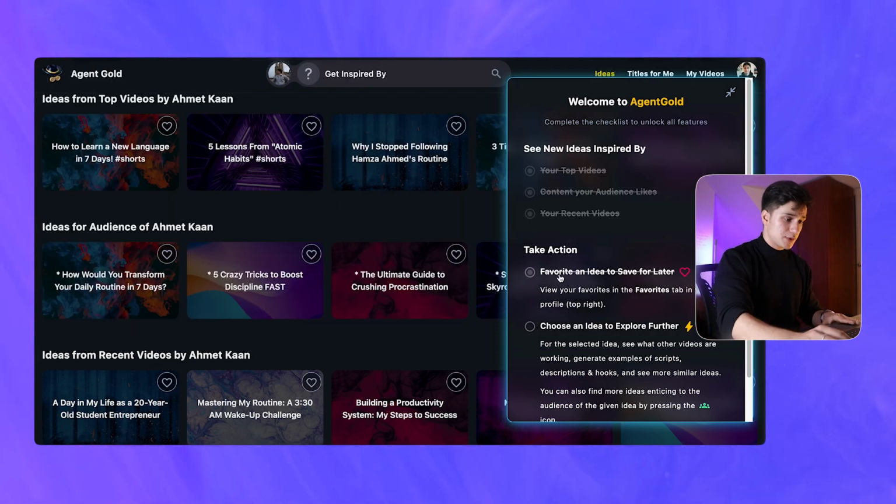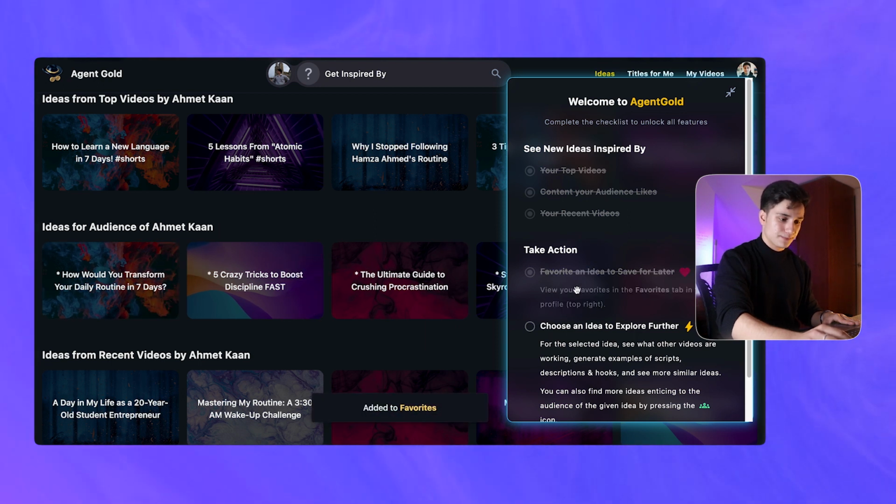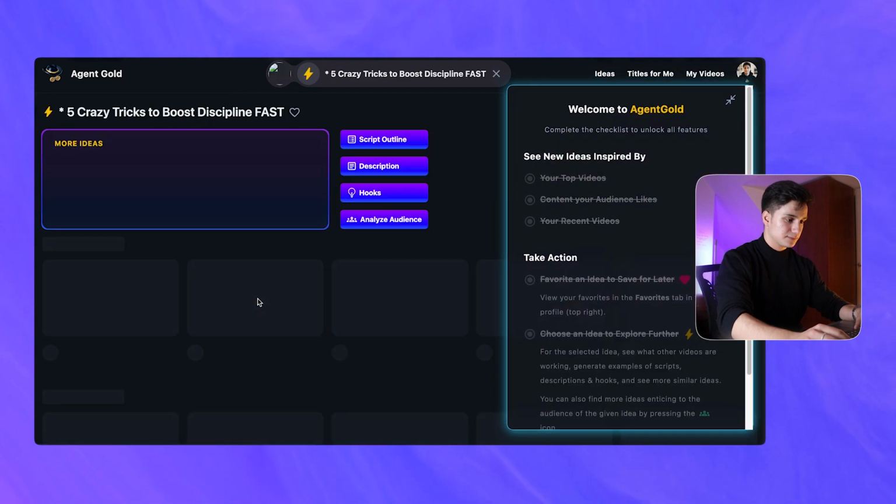And what you can do is, as you can see, you can favorite these ideas so that you can essentially look back to them in the future. Also, you can choose an idea to explore further. Let's actually go with this one, crazy tricks to boost your discipline fast.